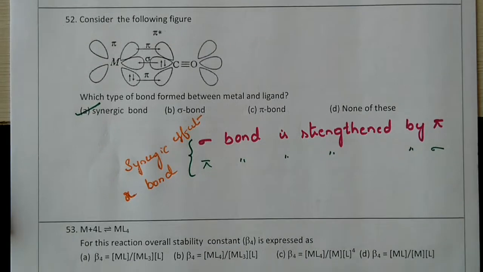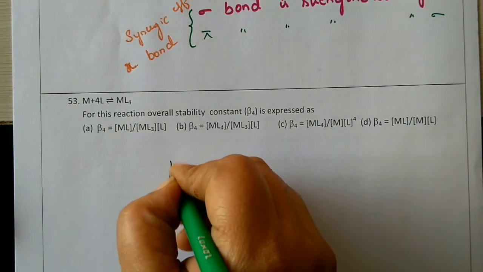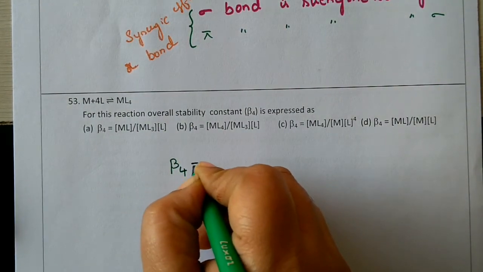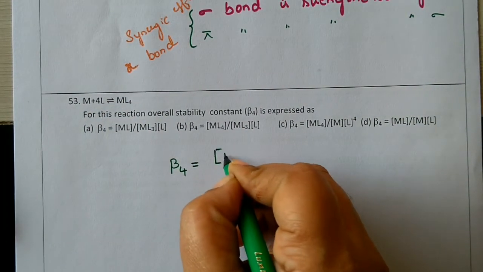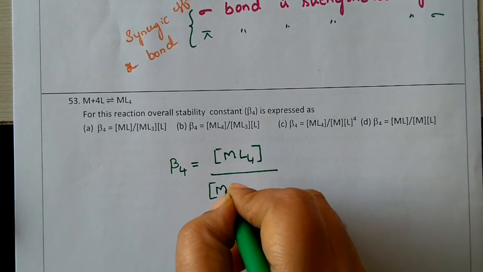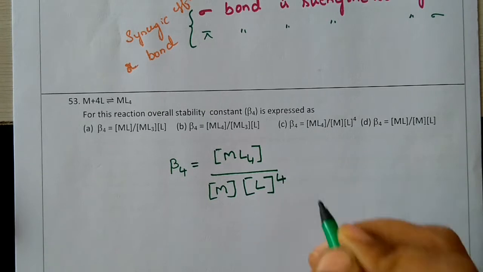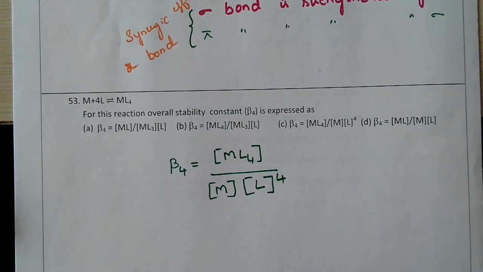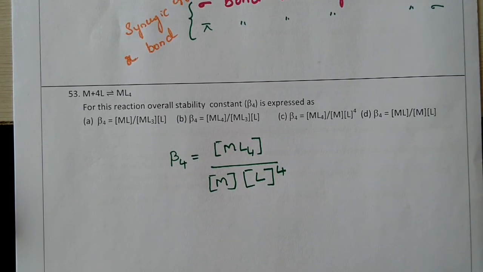Option A. Next question. This is based upon this reaction, for which we need to write the overall stability constant. So the stability constant beta 4 is equal to, for this reaction, the concentration of the product divided by the concentration of the reactants. If there is a numerical coefficient, that coefficient will be raised as the power of that particular component. So that is what the stability constant is.